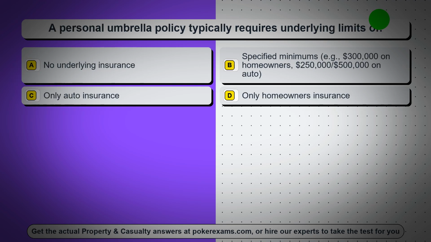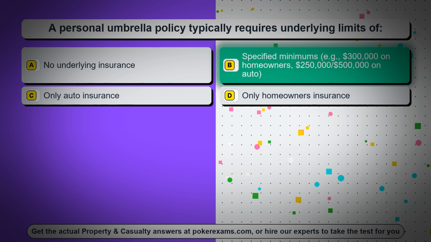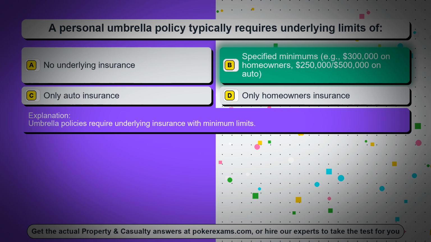Question 15. A personal umbrella policy typically requires underlying limits of, option A, no underlying insurance, option B, specified minimums, example, $300,000 on homeowners, $250,000/$500,000 on auto, option C, only auto insurance, option D, only homeowners insurance. The correct answer is option B, specified minimums, example, $300,000 on homeowners, $250,000/$500,000 on auto. Umbrella policies require underlying insurance with minimum limits.